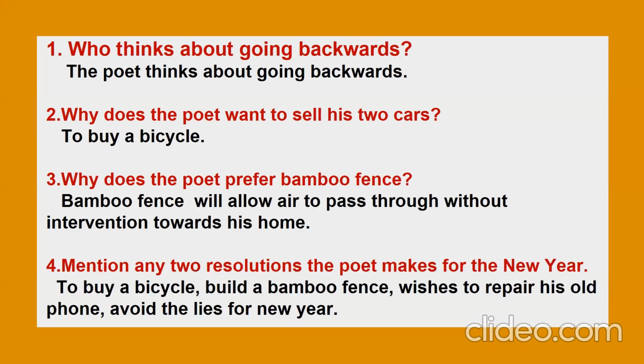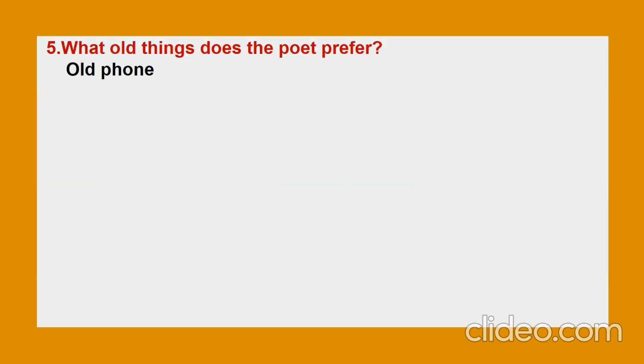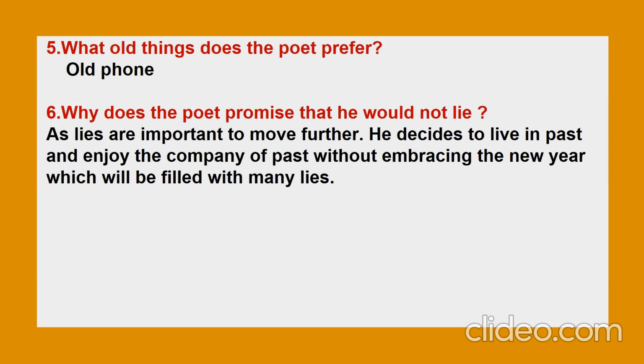Question number 4, mention any 2 resolutions the poet makes for the new year. He makes resolutions like he would like to buy a bicycle, he would like to build a bamboo fence, he wishes to repair his old phone, he tries to avoid the lies for the new year. So these are the resolutions the poet would like to make for the new year. Question number 5, what old things does the poet prefer? He prefers old phone.